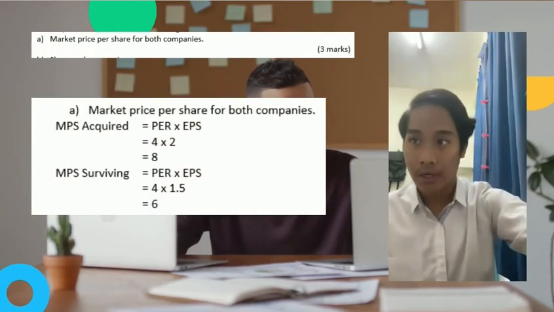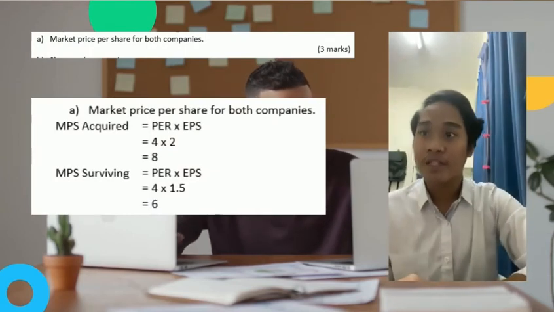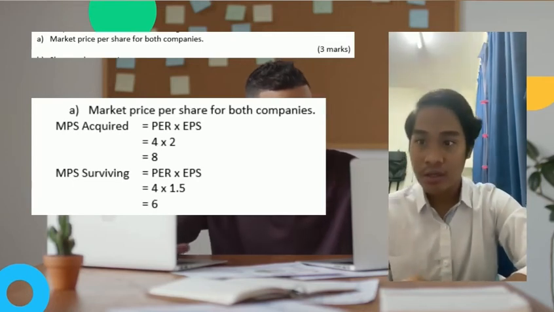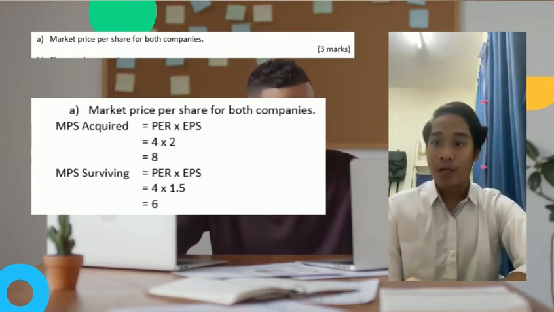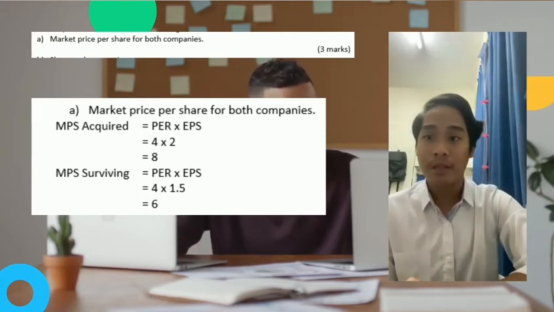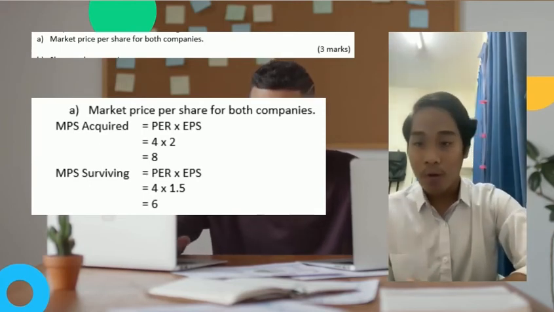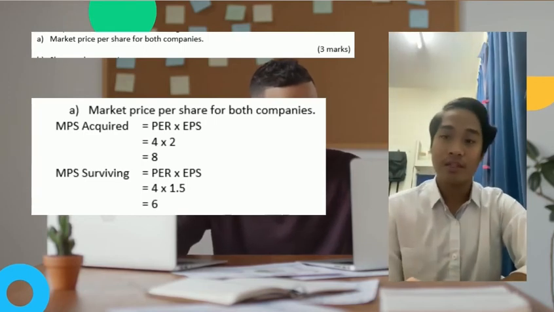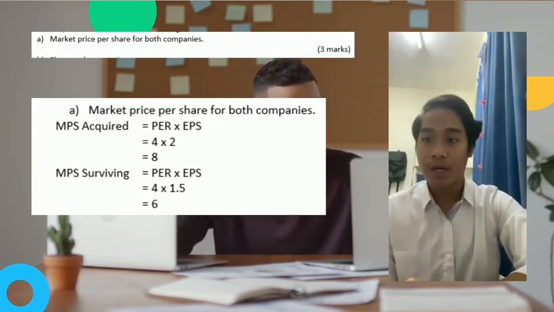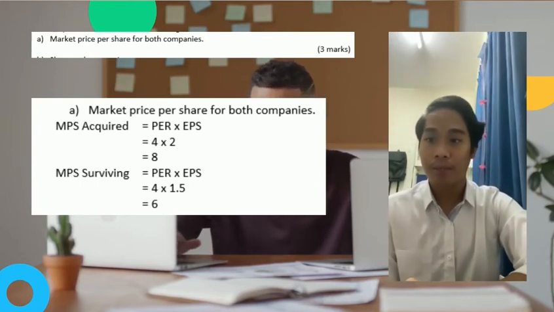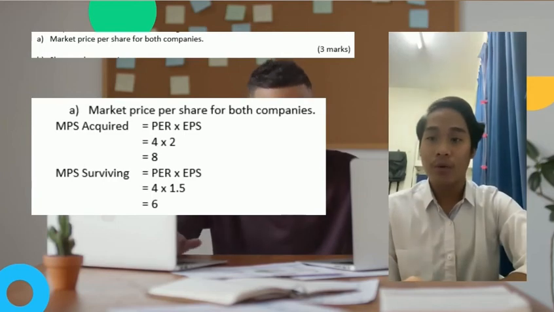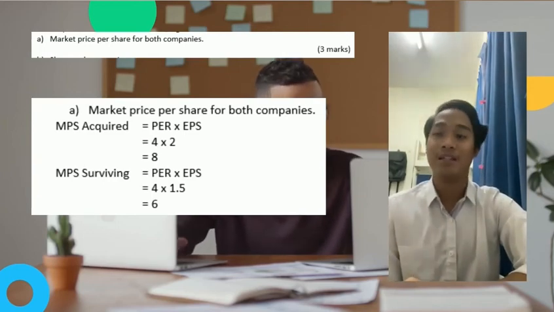Question 4A. Market price per share for both companies. So the answer for this question is MPS acquired. The formula is PER multiplied by EPS. So 4 multiplied by 2, so the answer is 8. For MPS surviving, the formula is PER multiplied by EPS. So 4 multiplied by 1.5. So the answer is 6.